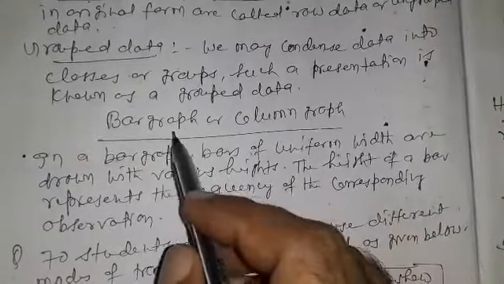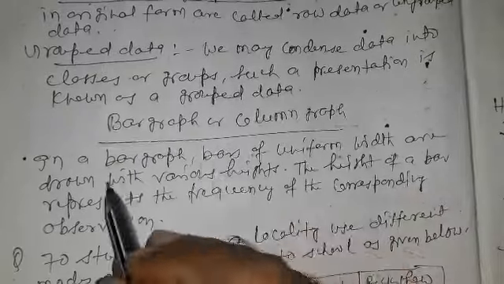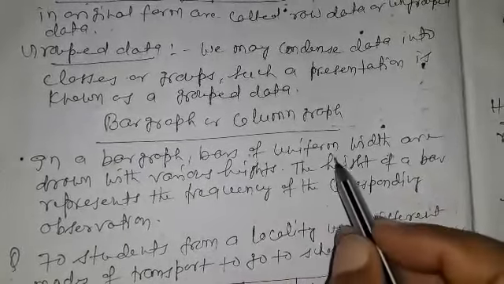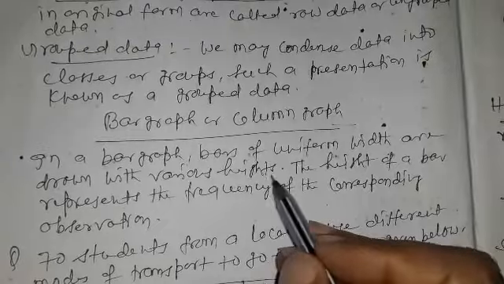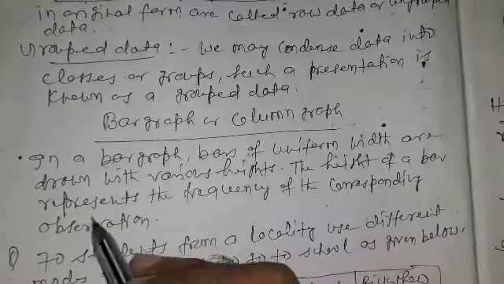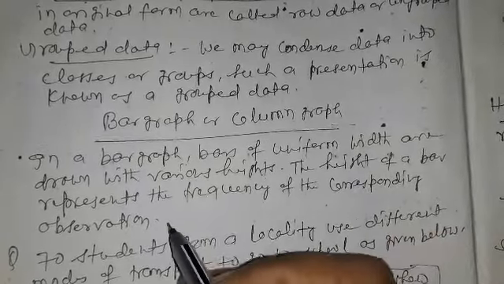Now, how to draw a bar graph or column graph? In a bar graph, bars of uniform width are drawn with various heights. The heights of a bar represent the frequency of the corresponding observation.